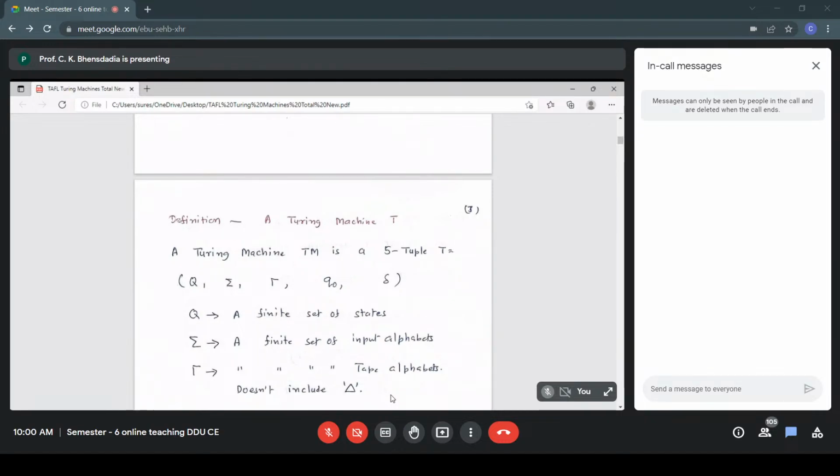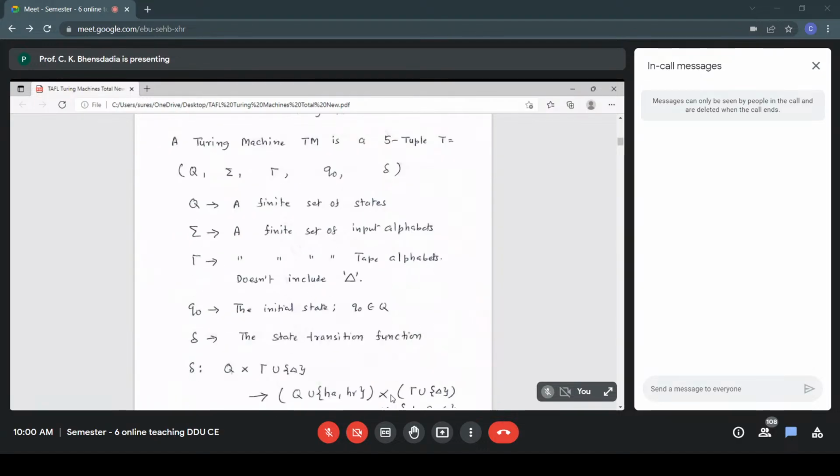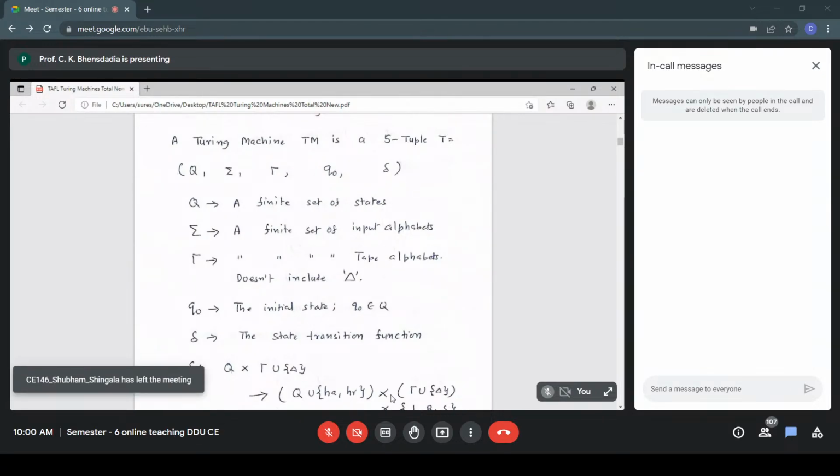A Turing machine has an infinite linear tape, and the finite set of tape alphabet is called tau. The initial state is Q0, which belongs to Q, our set of states.